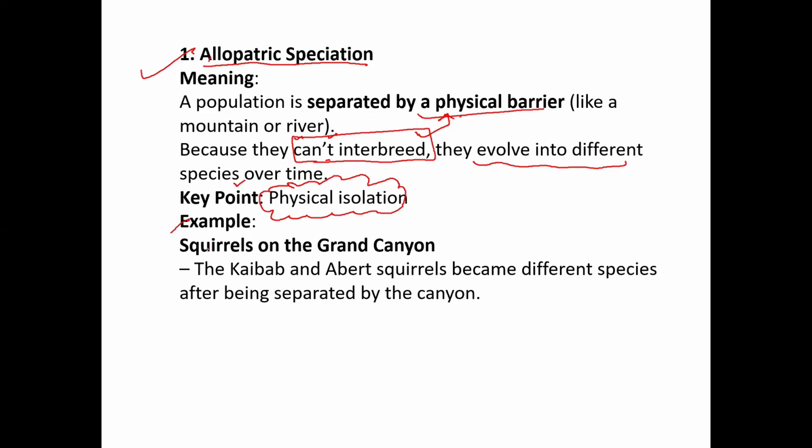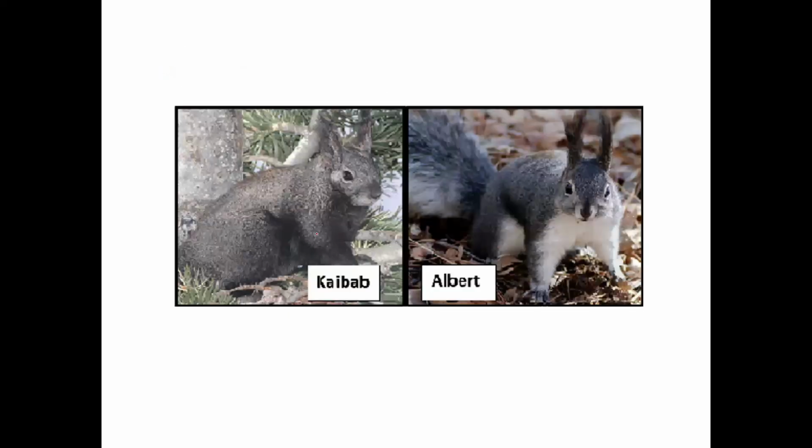Let's understand an example: squirrels on the Grand Canyon. The Kaibab and Abert squirrels became different species after being separated by the canyon. Look, these are different species of squirrel, Kaibab and Abert.